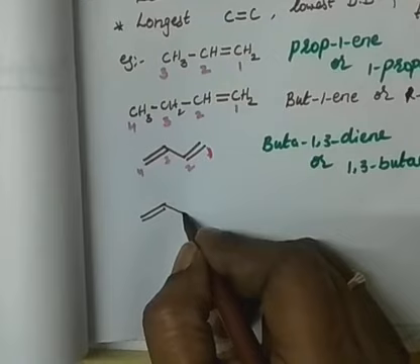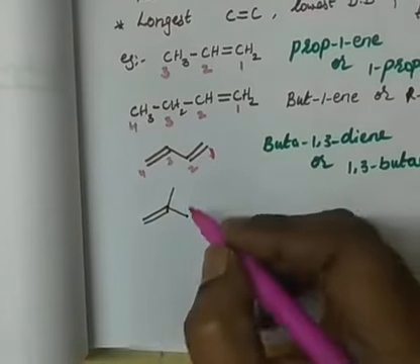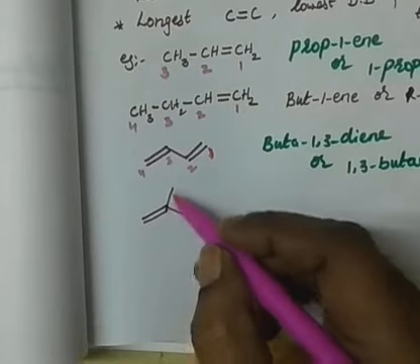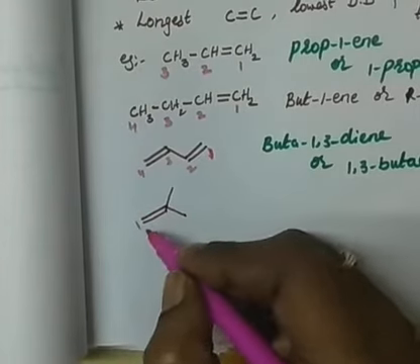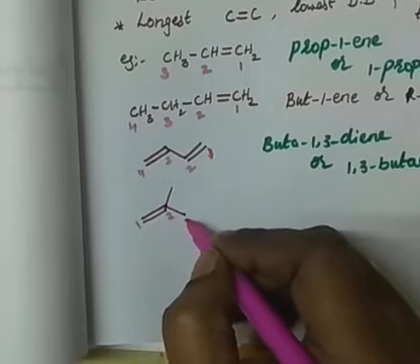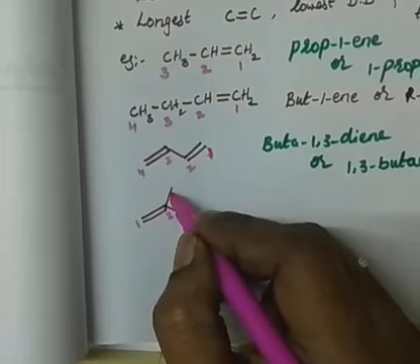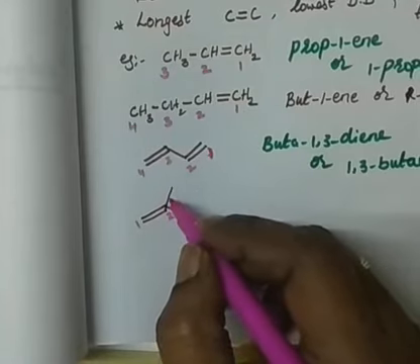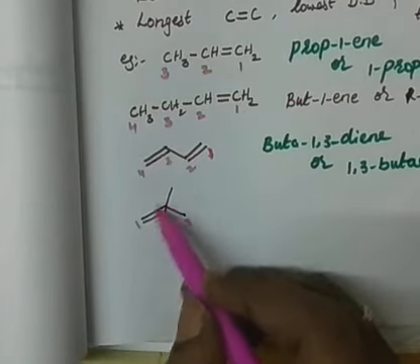For example, if I write like this, so what is this? In this again you have to identify where the long carbon chain is. So 1, 2, 3 or 1, 2, 3. In either way I will get the same numbering. So my double bond should get the number 1 and this is number 2, this is number 3. If I consider like this, the second position contains methyl. So this is considered to be the methyl. So 2-methyl, because the substituent should be pronounced first.